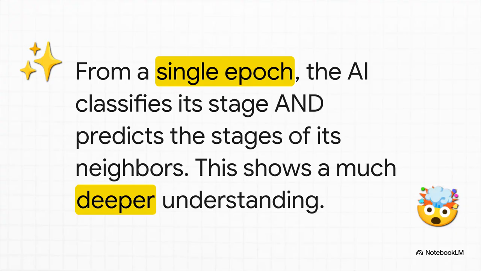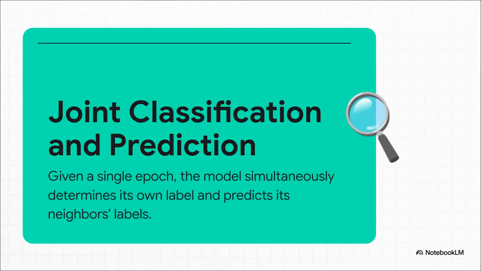Let's go right back to our analogy. The one-to-many method is, well, it's genius. The AI looks at only one epoch, just our word happy. And from that single piece of info, it not only classifies happy, but it also predicts its neighbors. This forces the model to develop a much, much deeper understanding of the hidden patterns in our sleep. The formal name for this whole technique is joint classification and prediction.